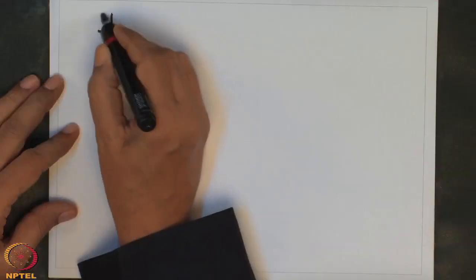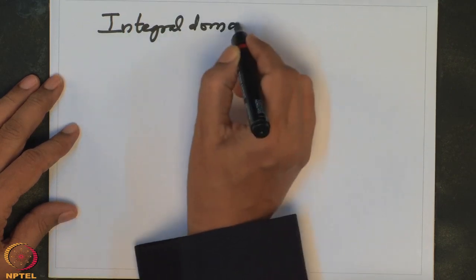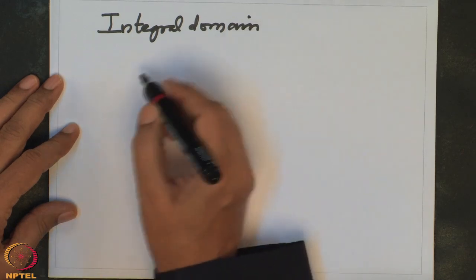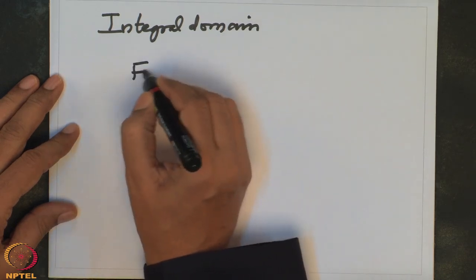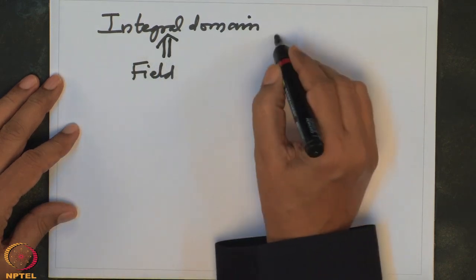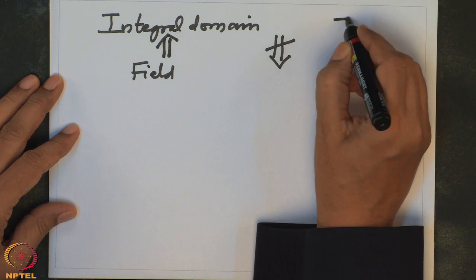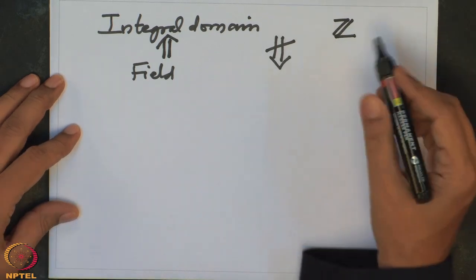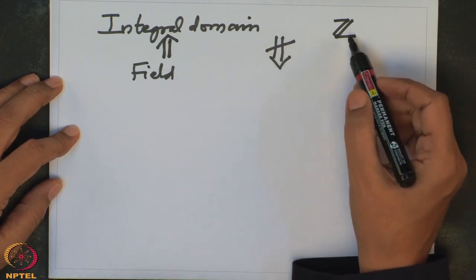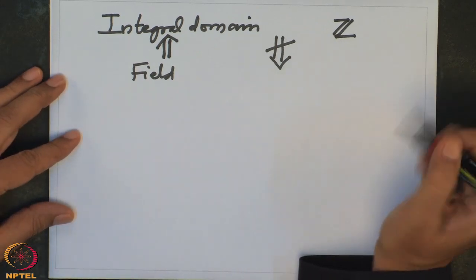Fields are integral domains. Field implies integral domain, but obviously not the other way, because we have an example here, the ring of integers. This is obviously an integral domain. If I take two non-zero integers, their product is also non-zero, but Z is not a field.